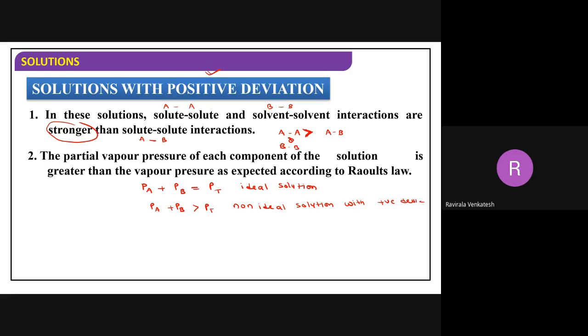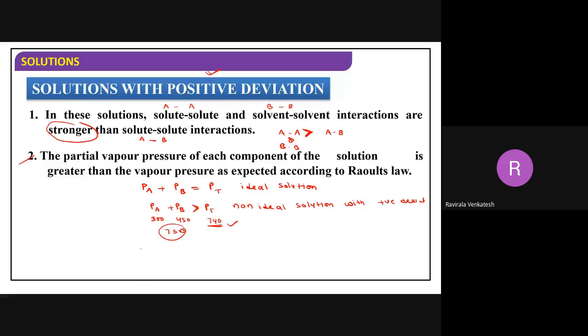Positive deviation. Wherever you are writing this, it is equal to or greater than, so what do you have to put? Greater than, for positive deviation. That means the partial pressure of A, for example, you are having 300 mm mercury. Just imagine hypothetical values, take 300, 450. This will be maybe 740. When you observe this, how much should we get? Actually, 750 we should get. But how much are we getting, beta? 740. Correct or not? So this is positive deviation.